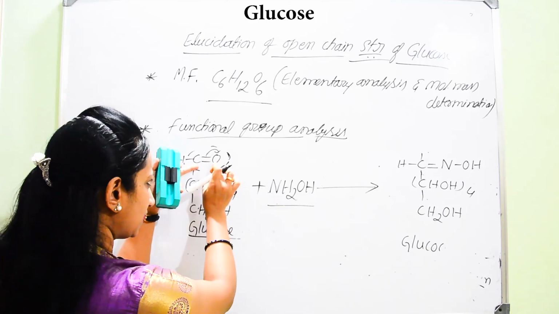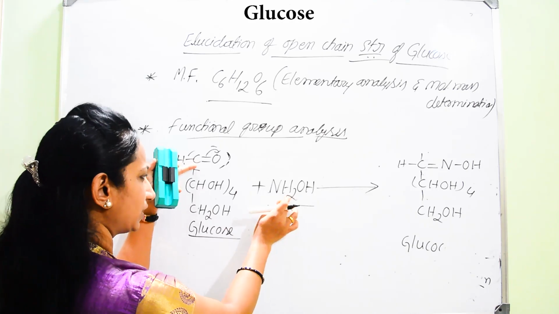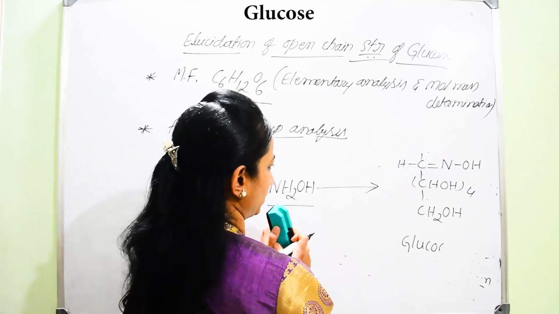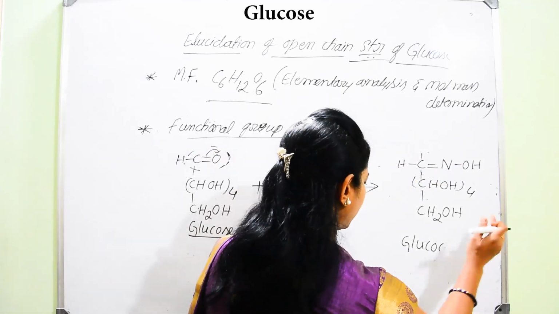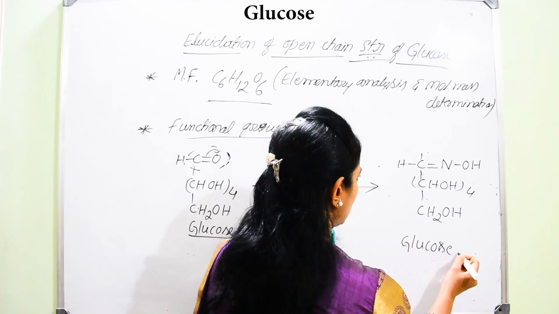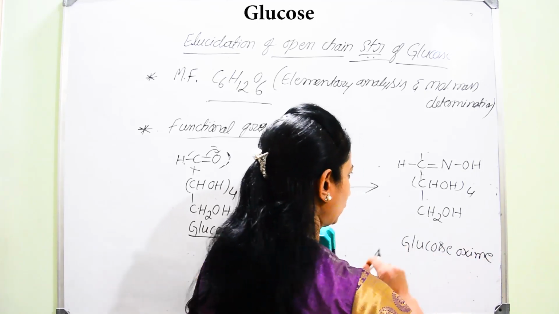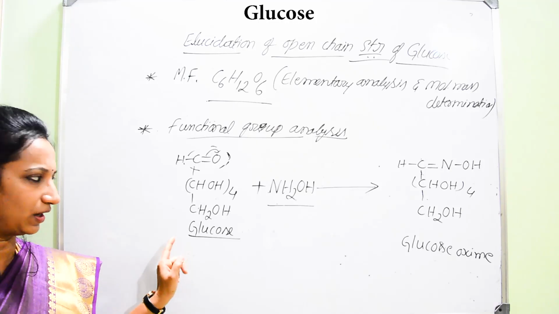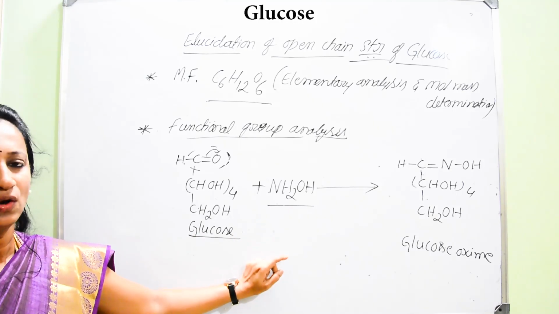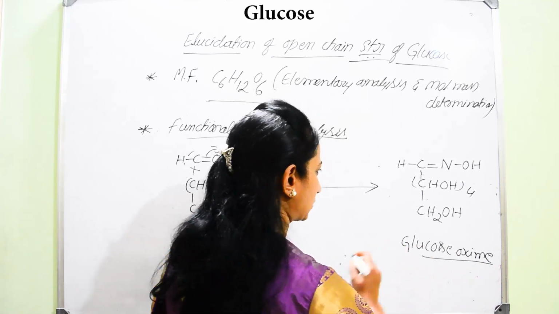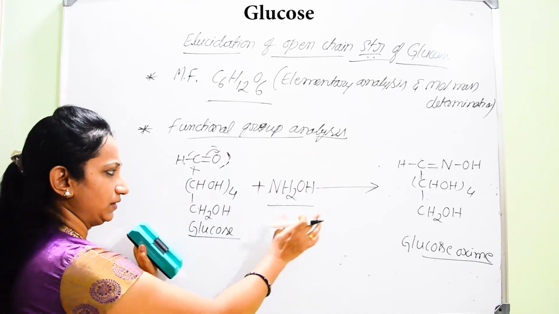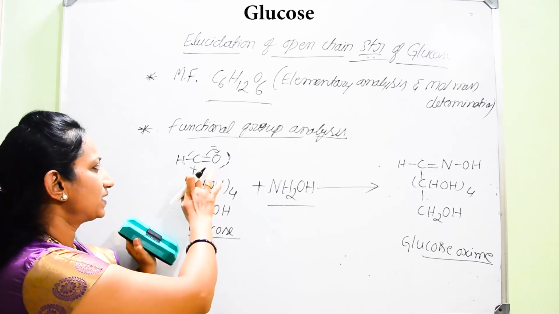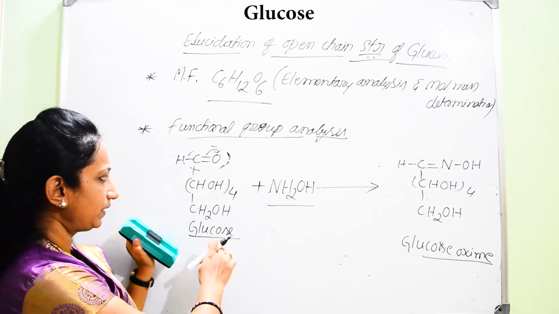This oxygen atom is removed along with hydrogen in the form of a water molecule, and we attach nitrogen to the carbon. Hence you get the product called glucose oxime. This is the product obtained by the interaction of glucose with the base NH2OH. Once you get this glucose oxime, this reaction gives the indication, once again, that there is a carbonyl group in glucose.